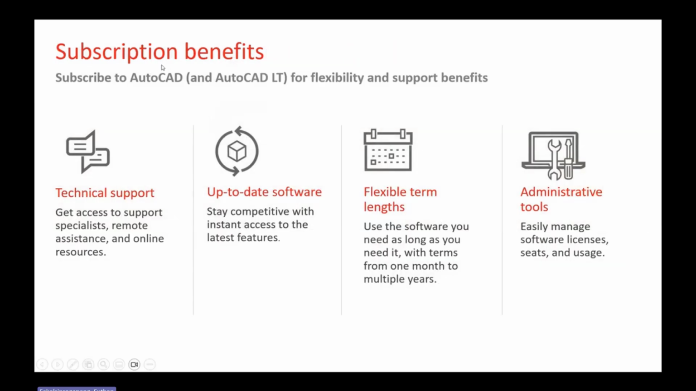And we have the subscription model benefits, which also come in 4 areas. The first is technical support: you can use English or your local language, along with online resources. The second is up-to-date software, staying competitive with instant access to the latest features. The third is flexible term lengths: 1 month, 1 year, or multiple years, depending on your choice. And the last is administrative tools, to easily manage software licenses, seats, and usage, and also the download of the software.